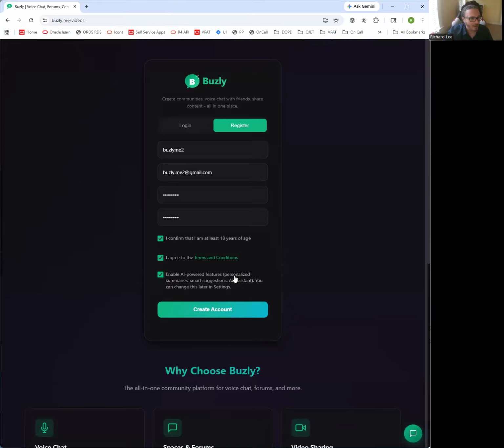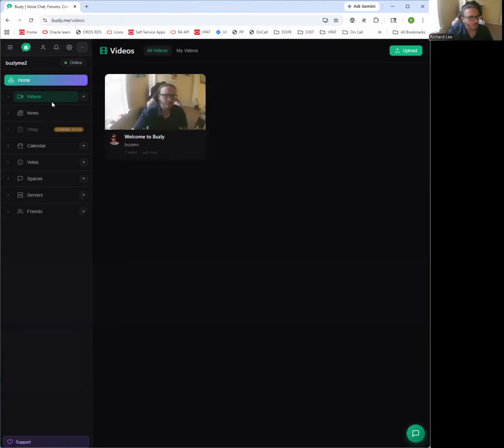There are AI-powered features which utilize your data, and I can imagine some people aren't interested in that sort of thing because they want more privacy. They don't want their data going to the Anthropic API, and I totally get that. So you have to opt into the AI features in order to take advantage of them. I don't care so much about that, so I'm going to opt in and create my account.